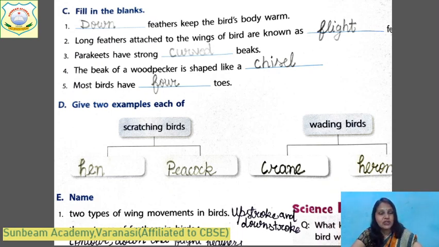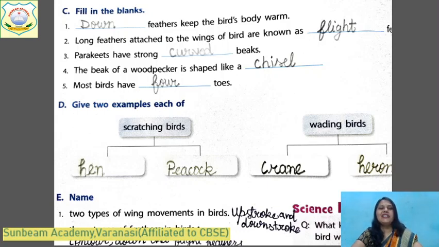The A and B exercises, tick the correct option and true or false, we did yesterday in our previous class. Now we will do the third exercise, that is C. Fill in the blanks. Dash feathers keep the bird's body warm. Which type of feather keeps the bird's body warm? Down feathers, right. Down feathers are present all over the body, and they keep the bird's body warm. They are fluffy and thick. That's why they can keep the body warm.